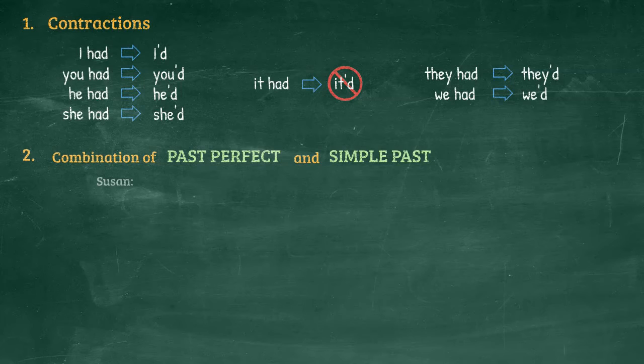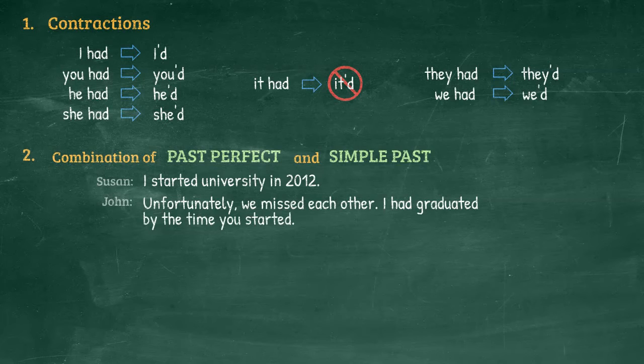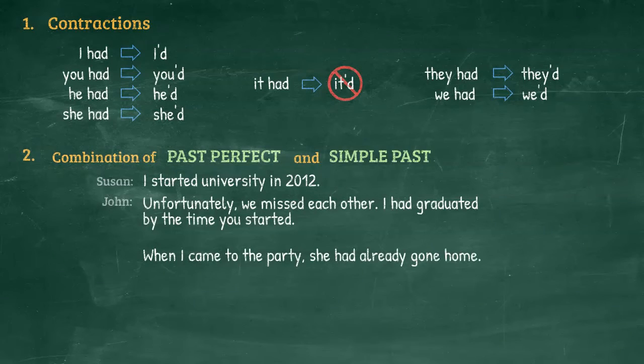For instance, Susan might say, I started university in 2012. And then John might say, unfortunately, we missed each other. I had graduated by the time you started. Or, when I came to the party, she had already gone home.